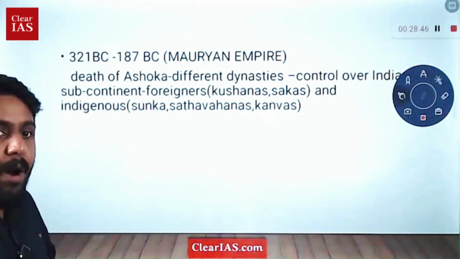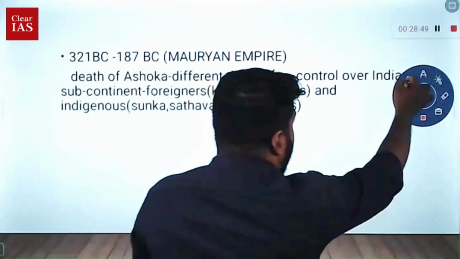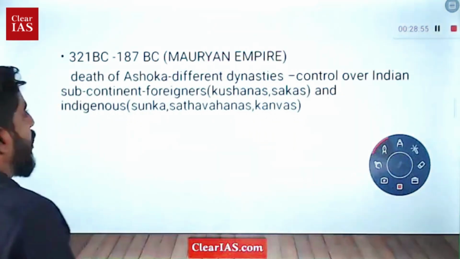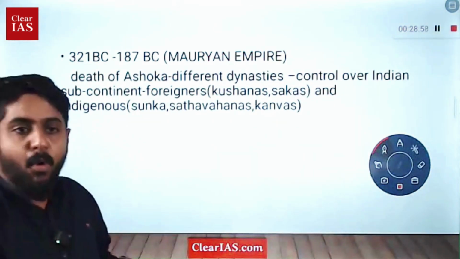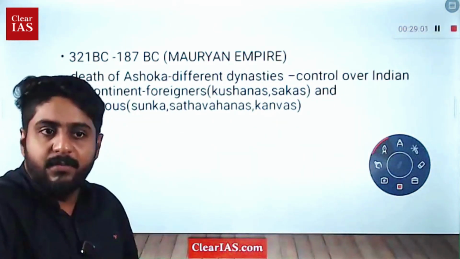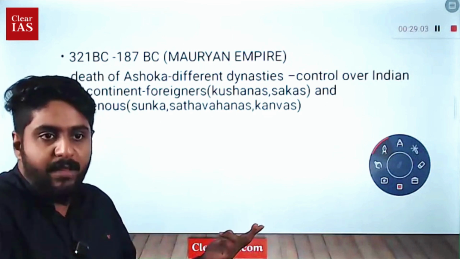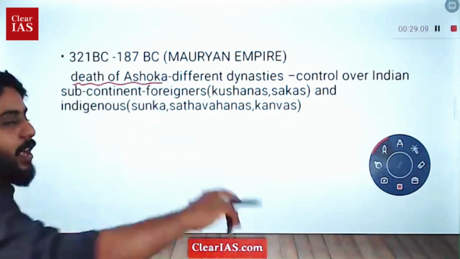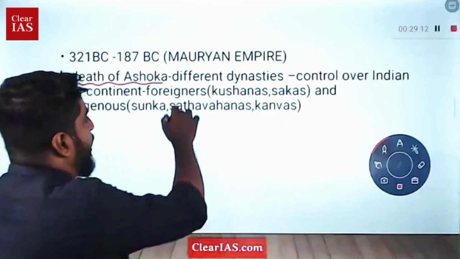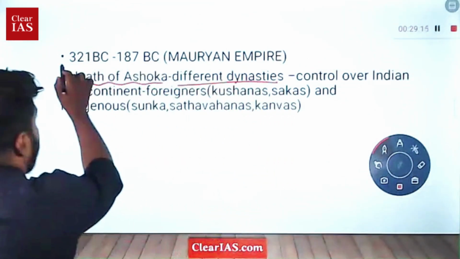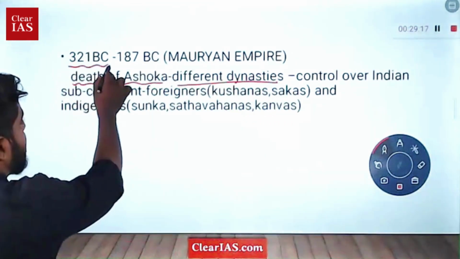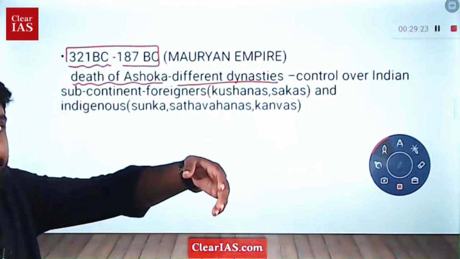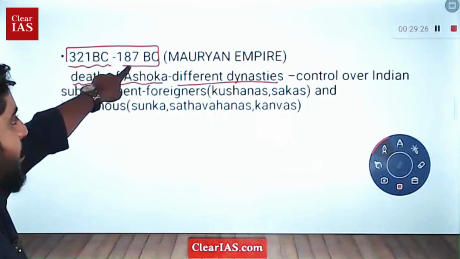Now starts the Mauryan period. After the Vedic period, you will have to understand the Mauryan period. In the Mauryan Empire, the most powerful ruler was undoubtedly King Ashoka the Great, isn't it? There are only some people who may be referred to as great, so definitely King Ashoka should be regarded as great. Different dynasties were part of the Mauryan Empire. The Mauryan Empire lasts from 321 BC to 187 BC. Still we are continuing with the BC period.